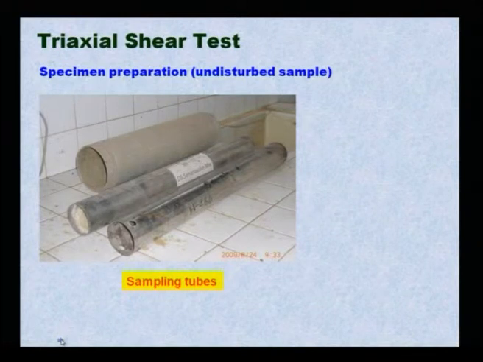So, collect the specimen, that means undisturbed samples collected from the field by means of a sampling tube. This is a type of sampling tube that you can push inside the ground, which I showed last class. From there, once you collect your undisturbed sample, you have to prepare your specimen of the required diameter for this triaxial test.